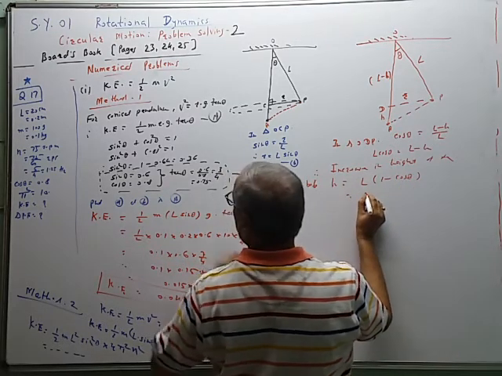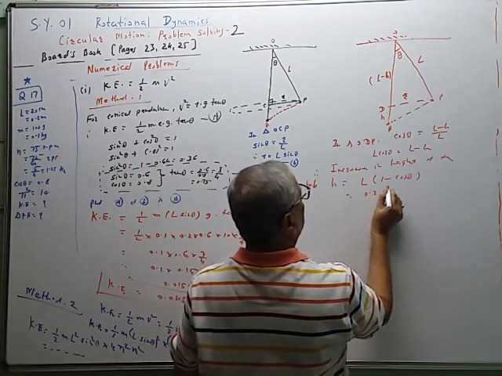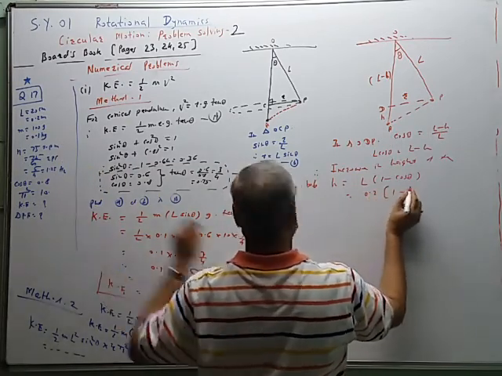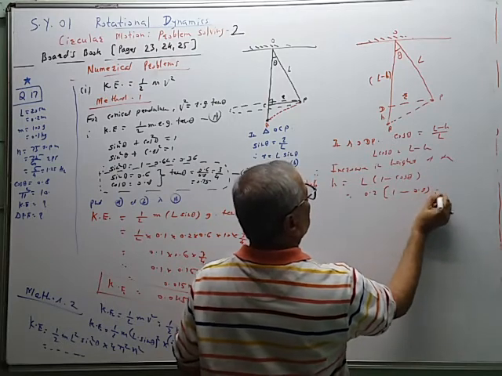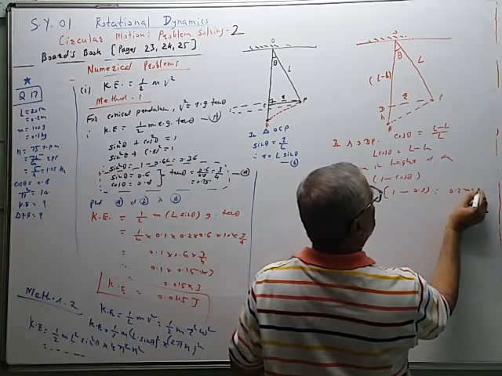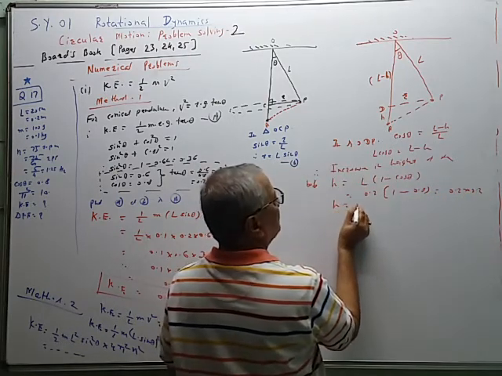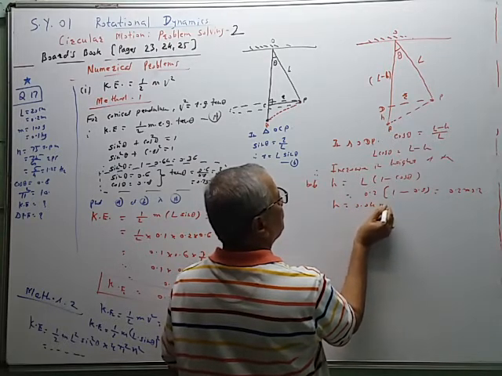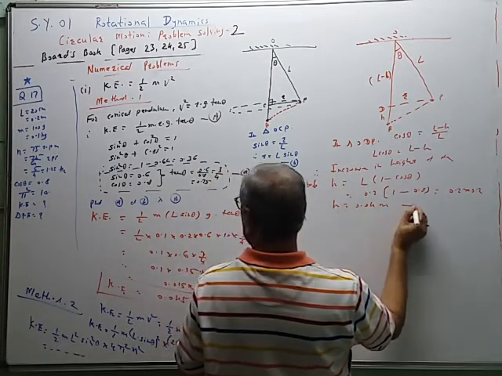So L is 0.2 into bracket 1 minus cos of theta is equal to 0.8. So this is equal to 0.2 multiplied by 0.2. And therefore H is equal to 0.04 meter. So this is equation C.